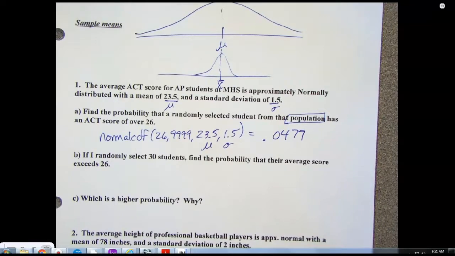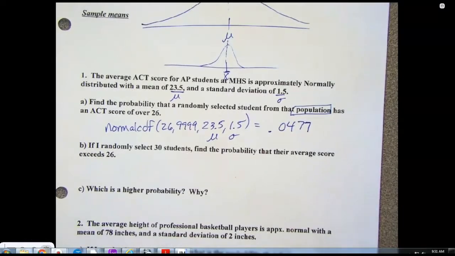The other way you could look at this is some people just decide I'm always going to use this formula. I'm never going to worry about whether it's population or not. And so what they would say is, well, how many students did I randomly select? What's the size of my sample? I randomly selected a student. It's 1. So then this would be the standard deviation, which is 1.5, divided by the square root of 1.